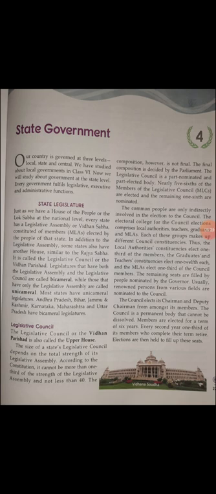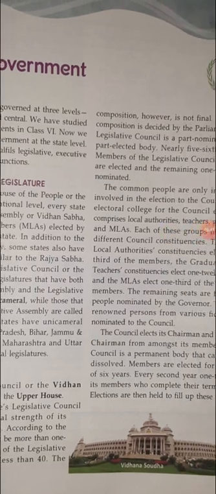The final composition is decided by the Parliament. The Legislative Council is a part nominated and part elected body. Nearly 5/6 of the members of the Legislative Councils are elected and the remaining 1/6 are nominated. Now, there is a difference between elected and nominated.